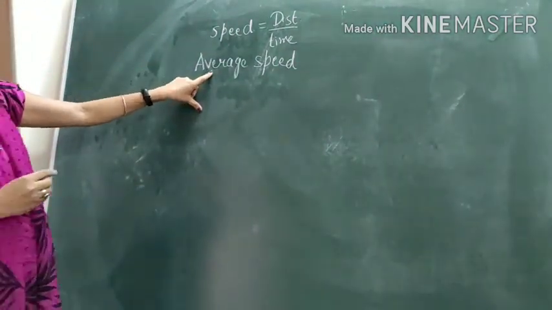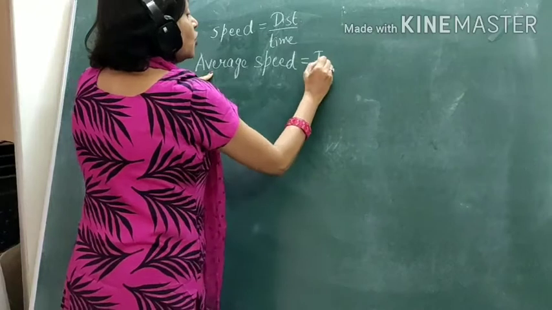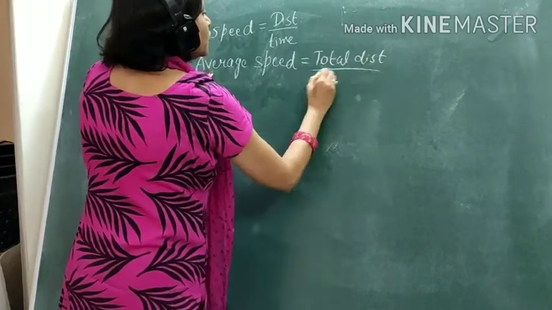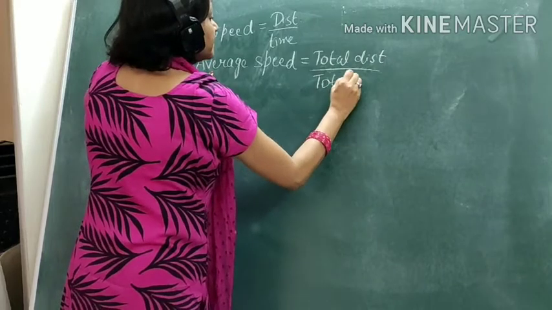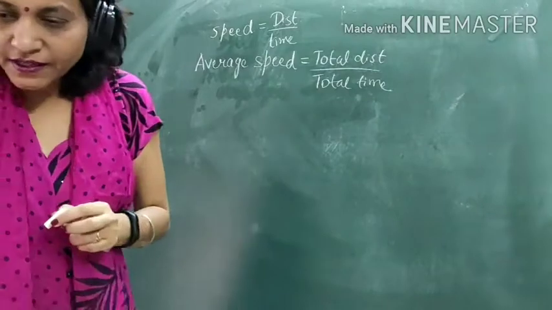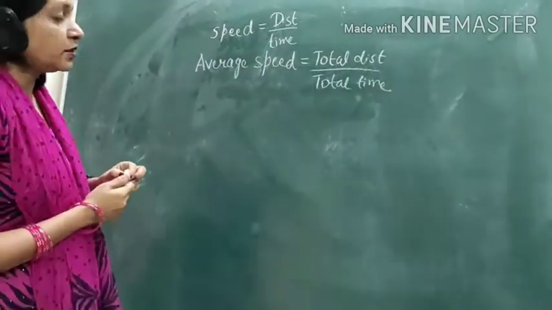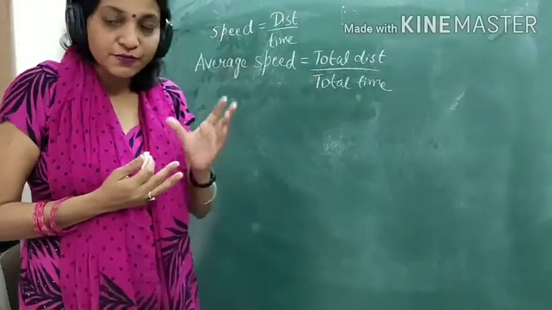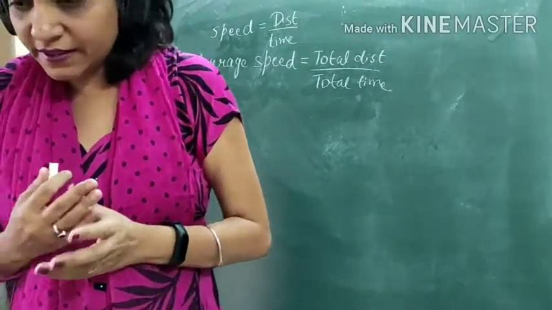Now, what is average speed? Average speed is total distance upon total time. Right? Average speed is total distance upon total time. Earlier I gave one example. Suppose we have two athletes.